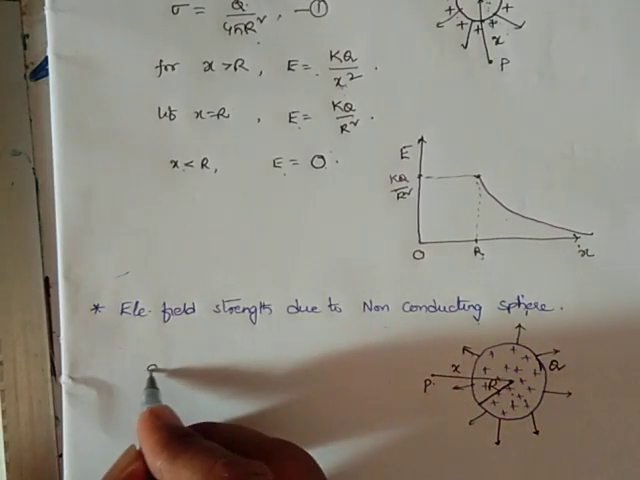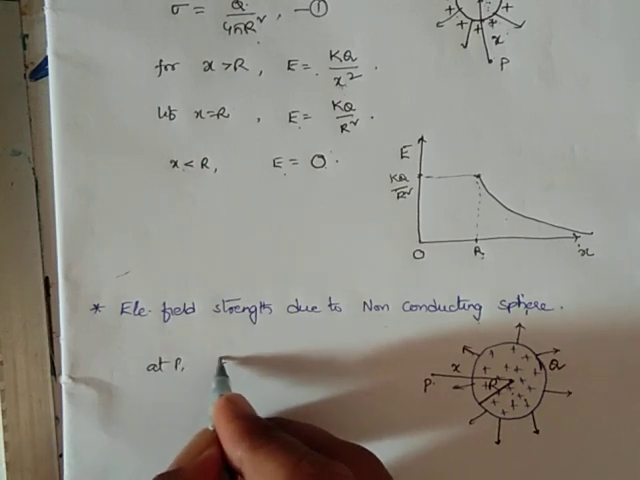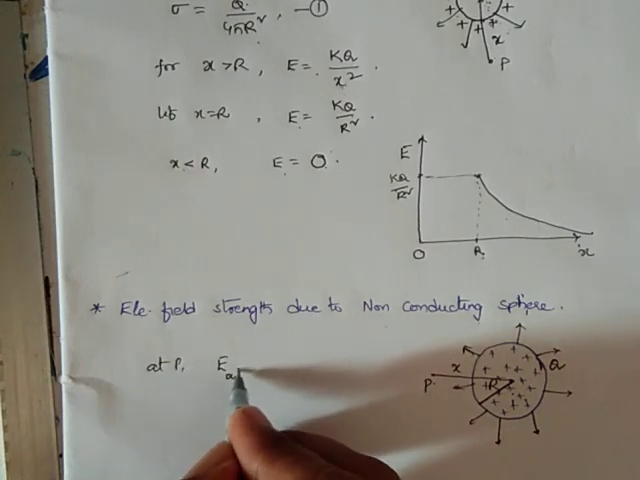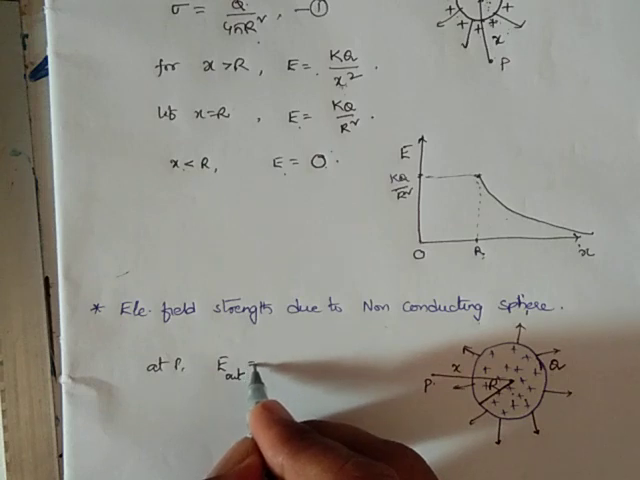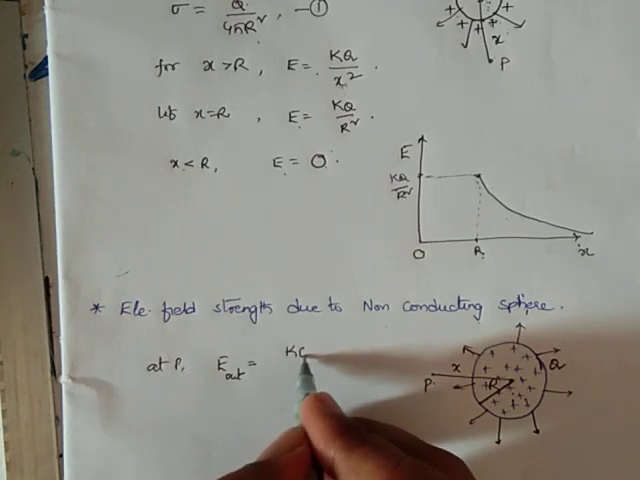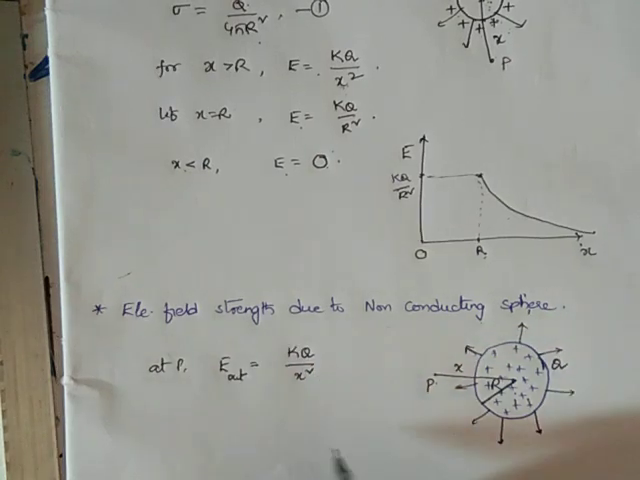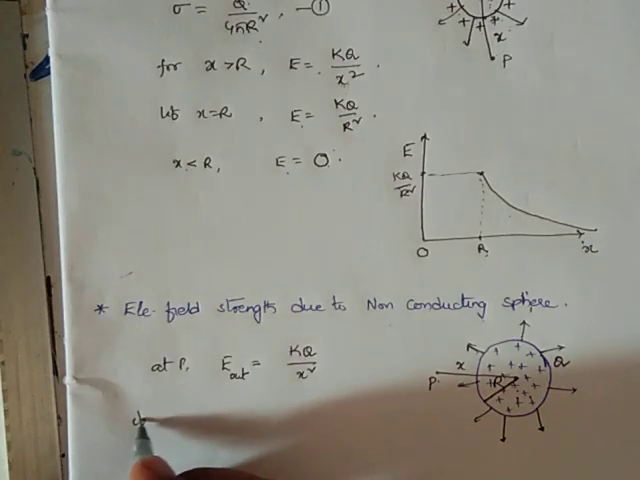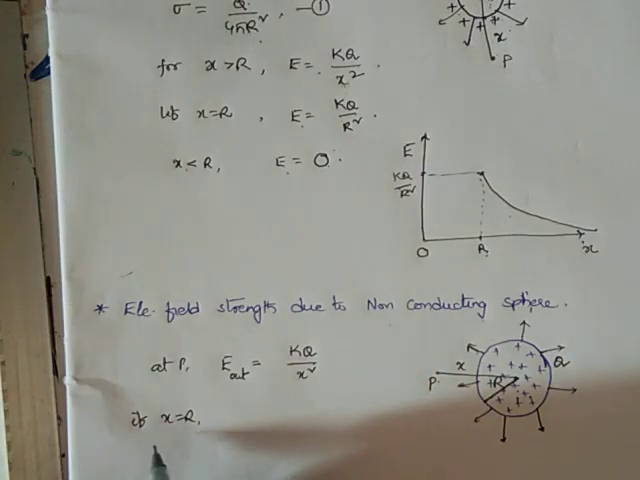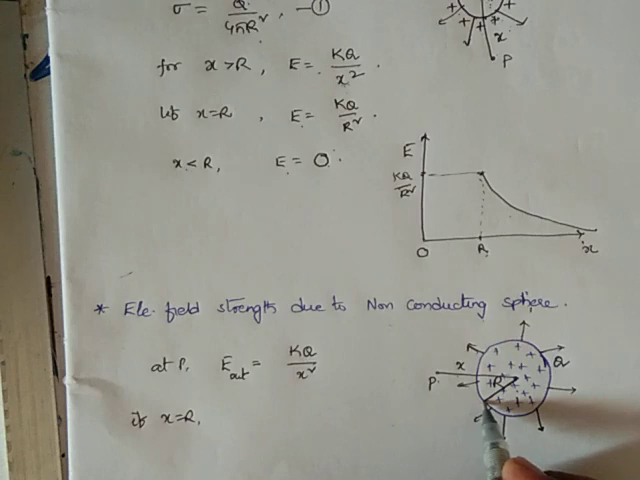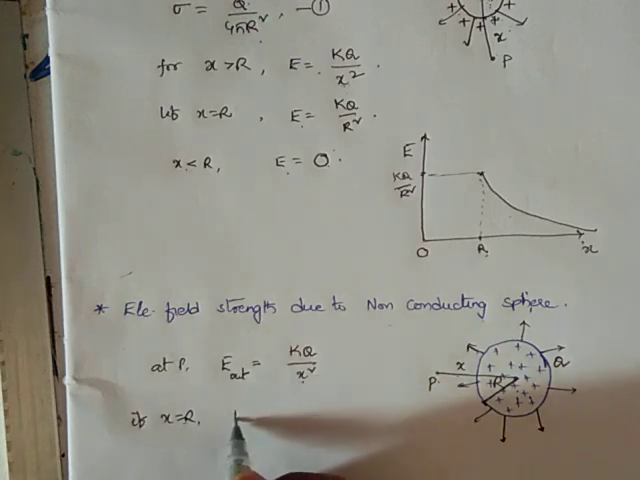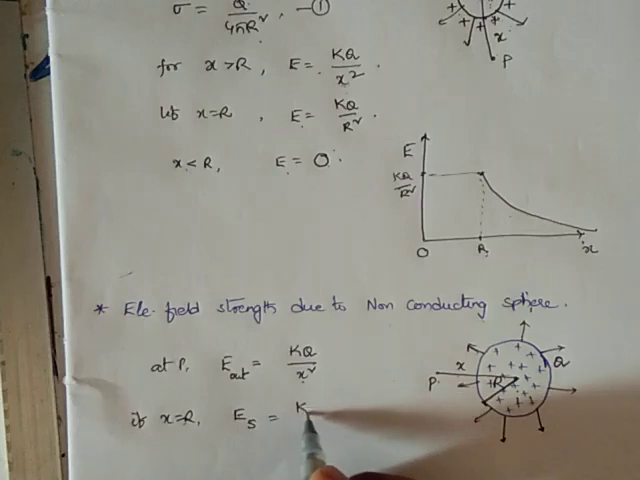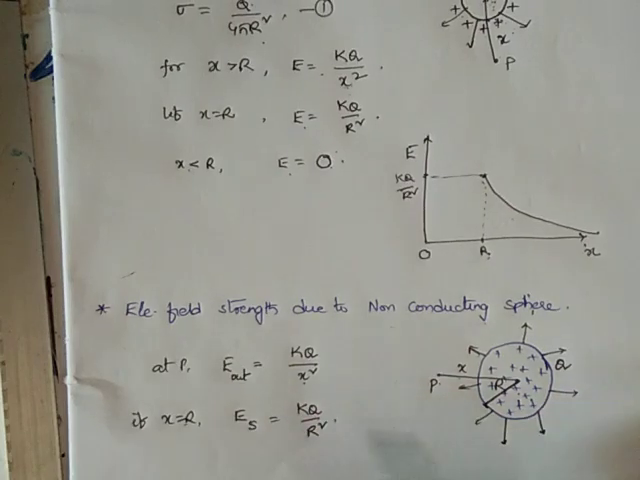At point P, I can say the field intensity, which I am taking as E out, is 1 by 4 pi epsilon naught q by x square. What happens if x is equal to r? It means the point P is located exactly on the surface of the sphere itself. So here x is equal to r. Substituting, at the surface I can say E is kQ by r square.